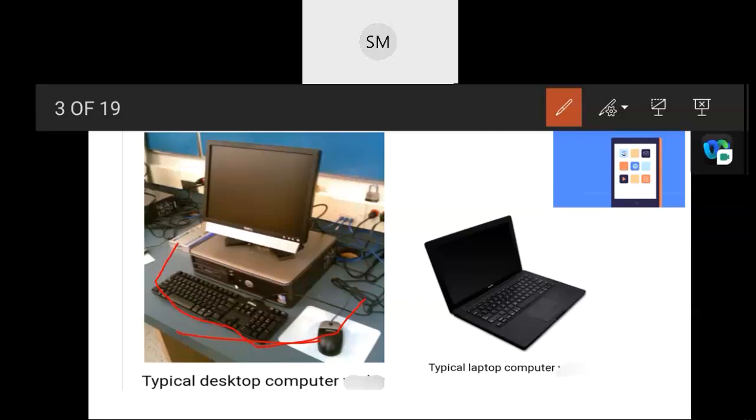So we'll come to this one, the laptop. You can find the difference between these two. What is the difference? A laptop is a computer which is easy to carry around. Users can fold the laptop and take it along with them. Do you agree? It is easy to carry within our bag also. The computer parts are smaller in size and inbuilt.